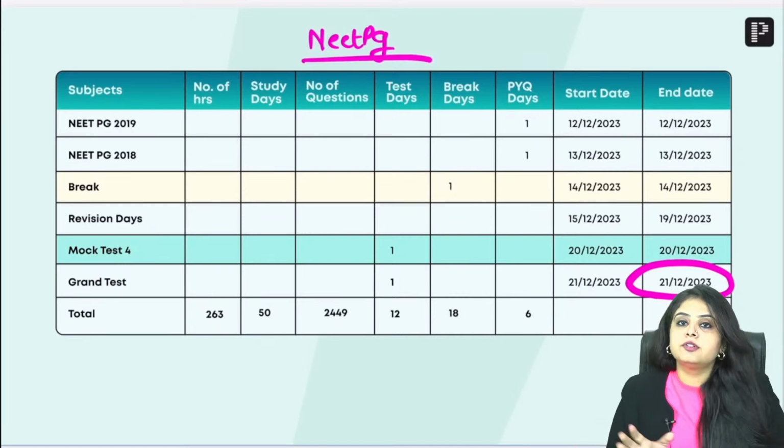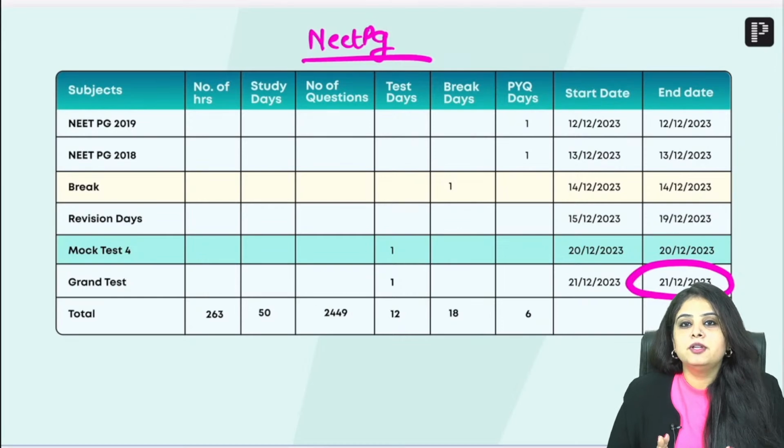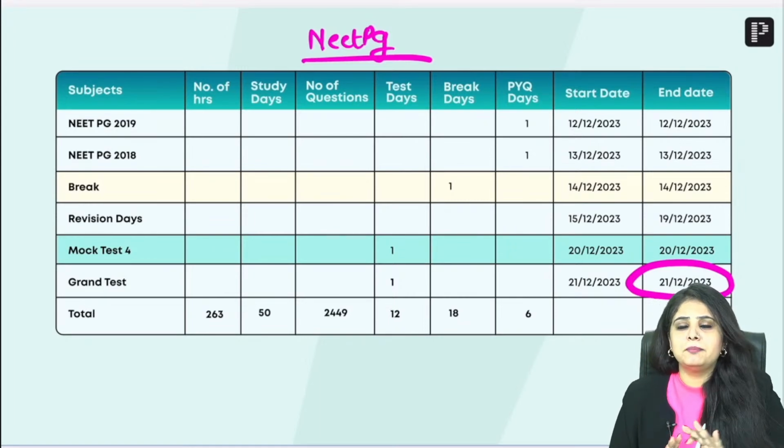For FMG students, it will finish off on 24th of November. So whenever you open the app, you obviously have selected whether you're preparing for NEET or you're preparing for FMG. तो उसके हिसाब से, as per that, your timetable will pop up in front of you, and you just don't have to do anything. You have to just follow it like blindly.